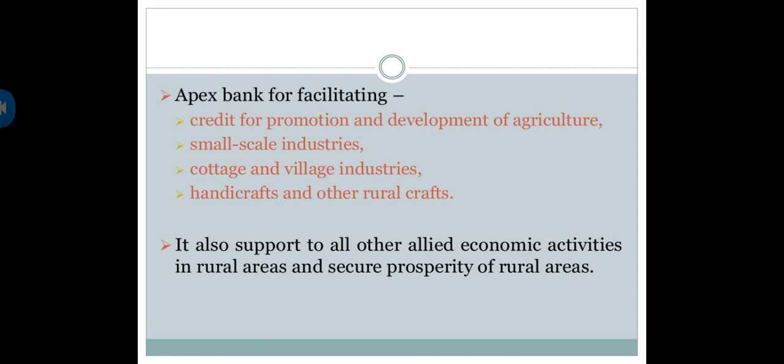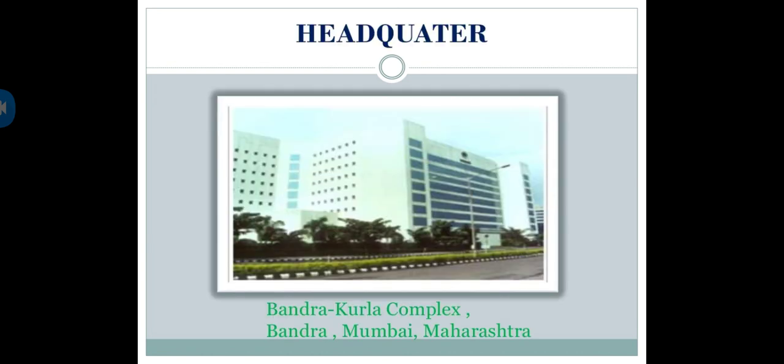The harvesting machine is one type of allied activity. Packing the product is also an allied activity. After packing, you distribute it, and through the means of transport you are able to distribute. These also come under allied activities. So the bank is responsible for all these activities.